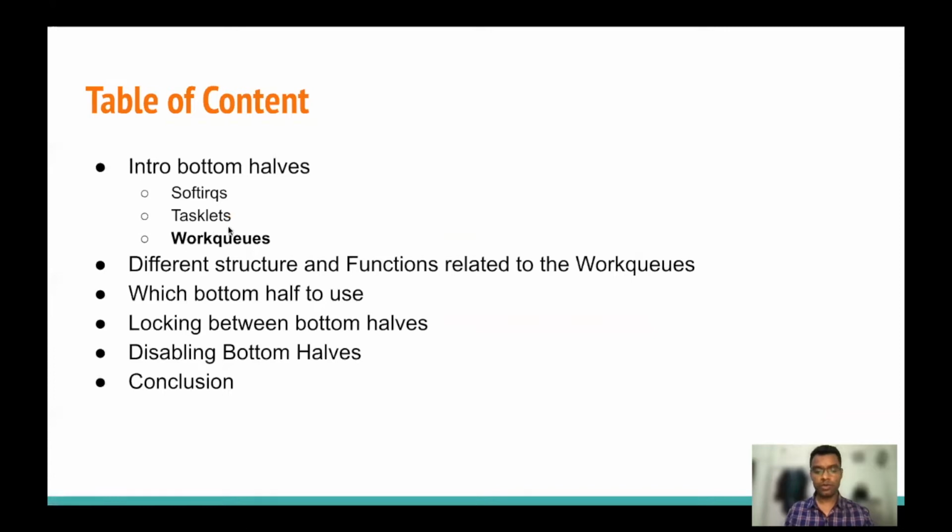So in previous videos, we have discussed soft IRQs and tasklets. In this video, we will focus on work queues. We will also discuss different structures and functions related to work queues. And at the end, we will implement an interrupt handler, run the work queues, and see how that works. So let's see.